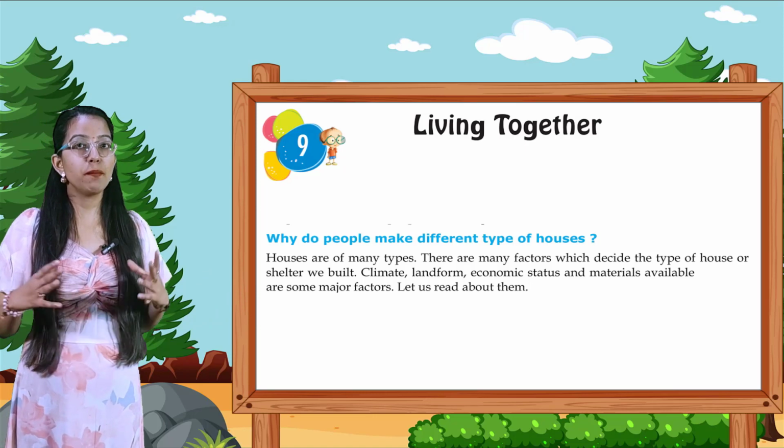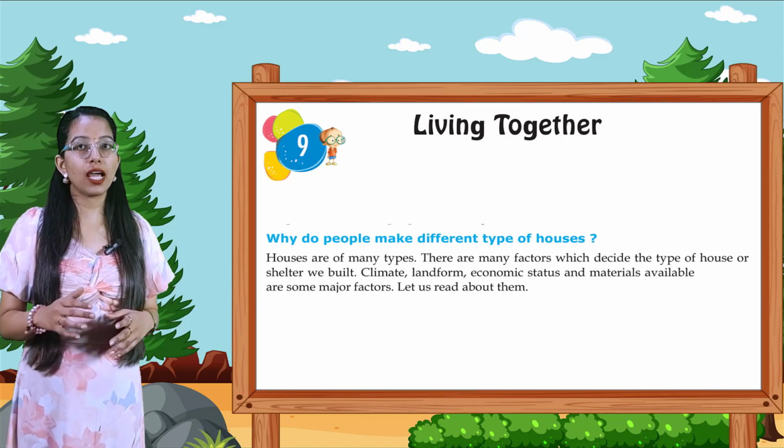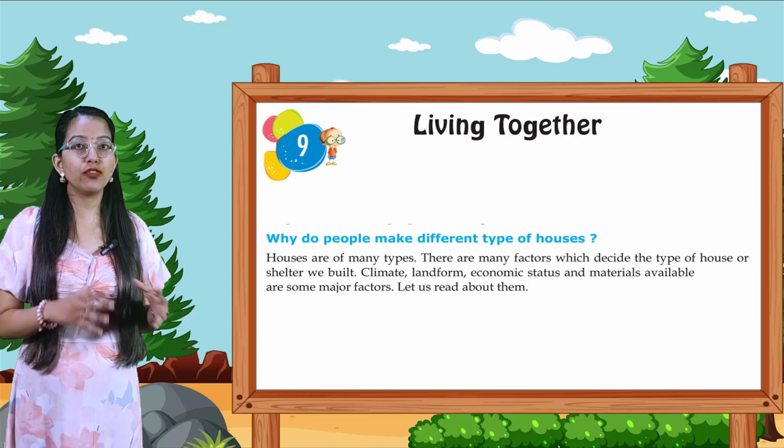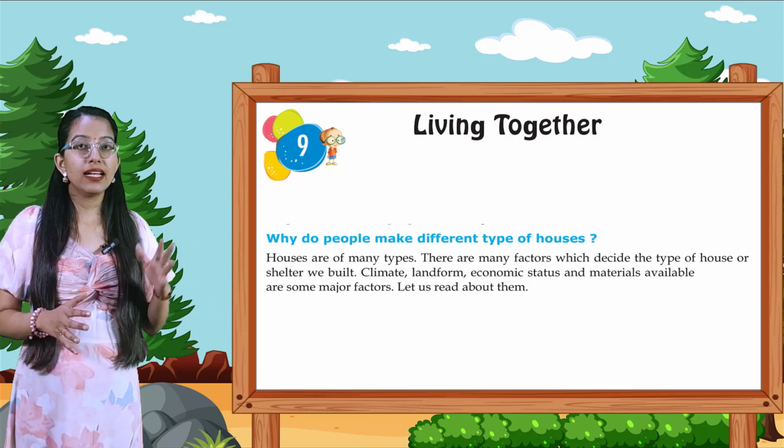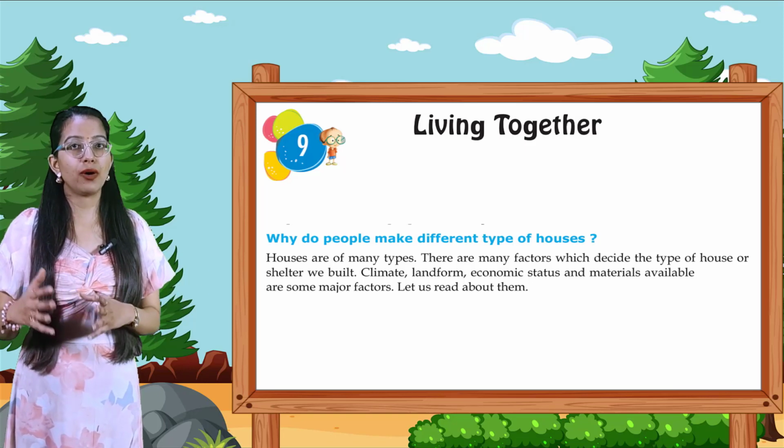Houses are of many types. There are many factors which decide the type of houses or shelter we build. Climate, landform, economic state and materials available are some major factors. Let us read about them.